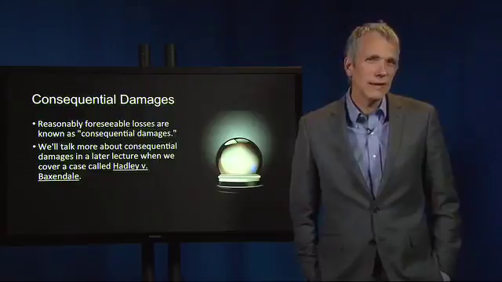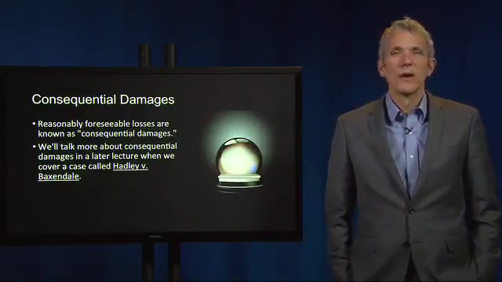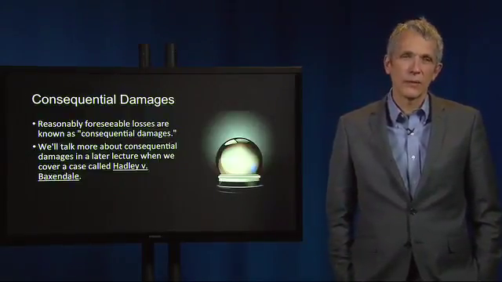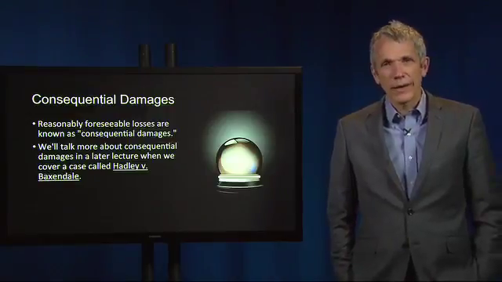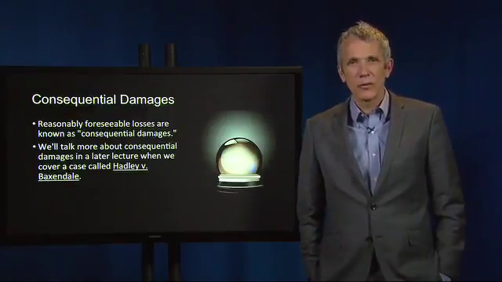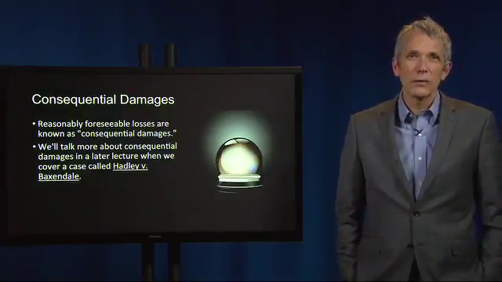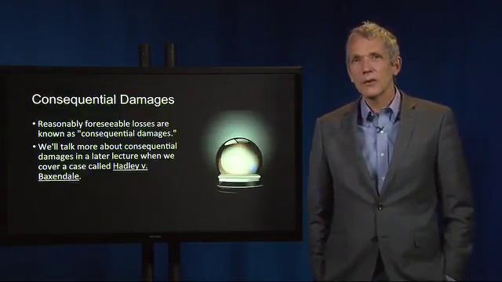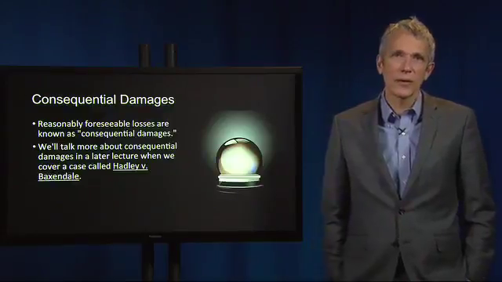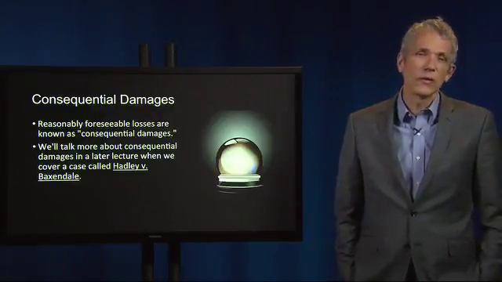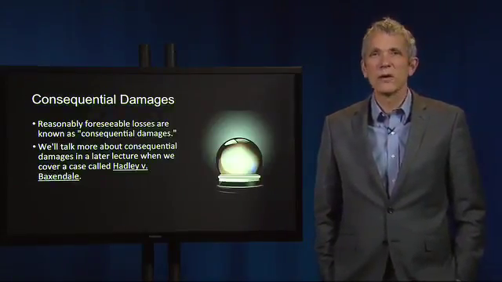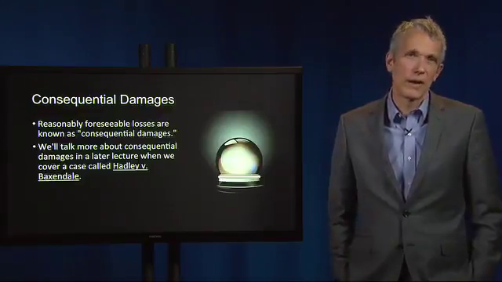And while the UCC does not expressly provide for a seller's consequential damages, the Uniform Land Transaction Act does provide for a seller's consequential damages that include, quote, any loss the buyer knew or at the time of contracting had reason to know would result from the buyer's breach and which reasonably could not be avoided by the seller.